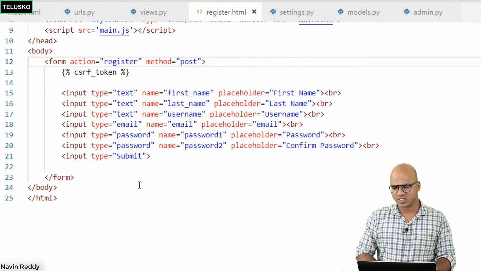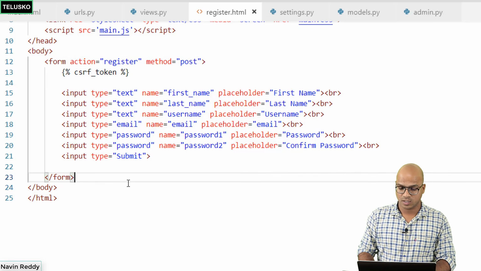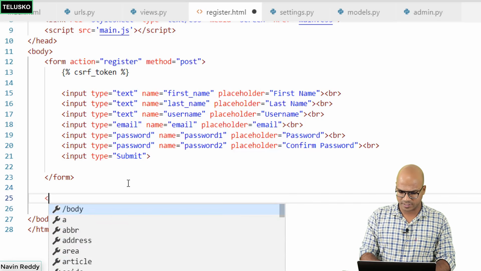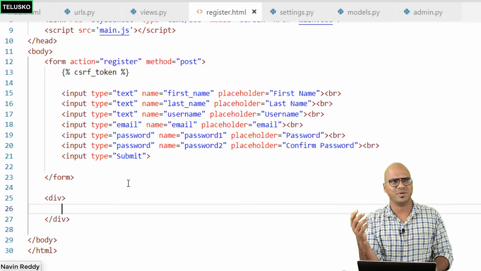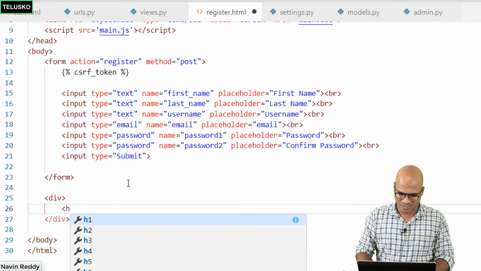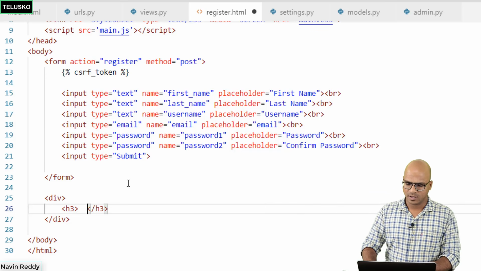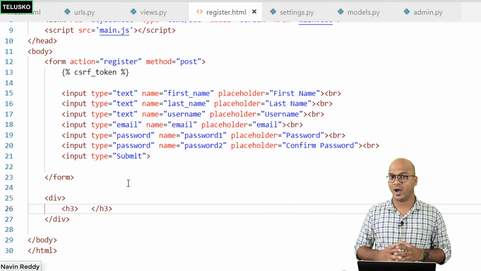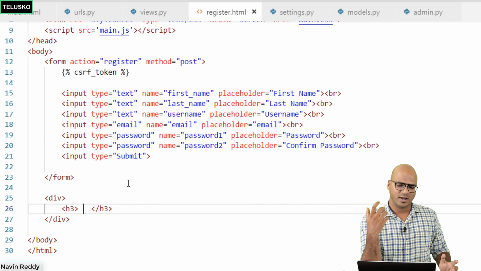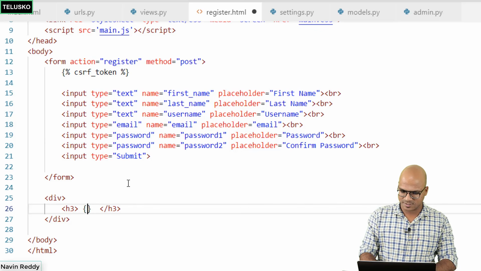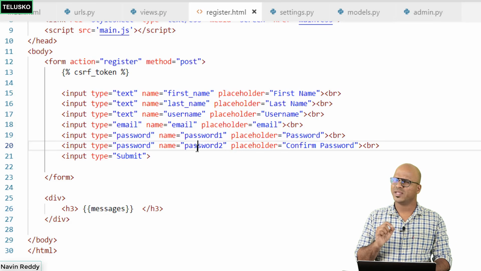Now, first of all, it's very simple actually. Let's say you want to print that message after the form, or maybe I want to do that in a div tag. So here I want to print that error, and that too in bold. Maybe bold doesn't look good, so we'll go for H3. So I want to print that message in the H3 tag here. How will you print the message? Now, first of all, you are sending messages on this page, so basically you have to use that Jinja tag. So we can simply say curly brackets and you have to say messages. But will that work? Let's try.